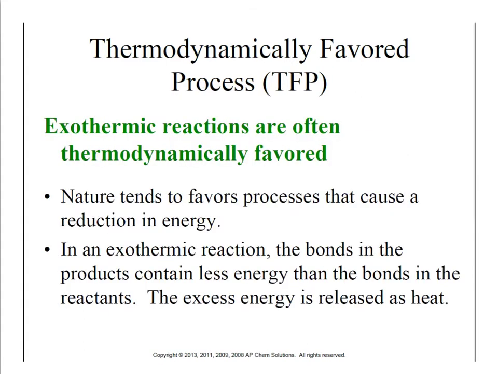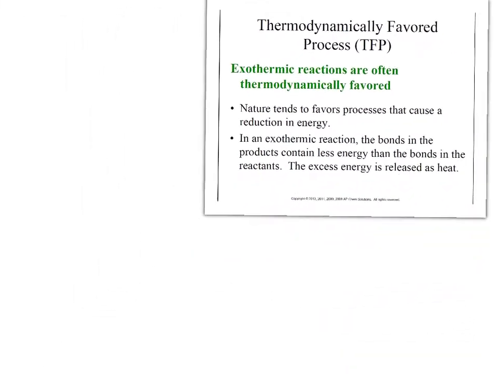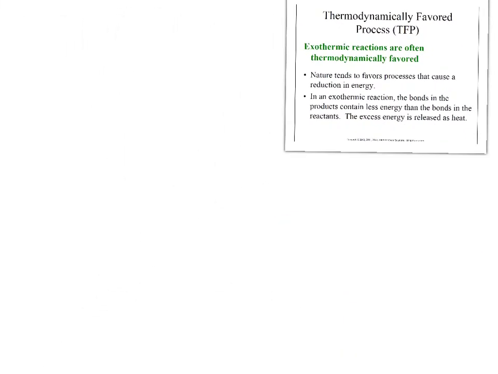As luck would have it, exothermic reactions tend to be TFP, and that's because if we look at our charts again that show the process, remember, exothermic reactions start with a high amount of energy, they have to get over the activation energy, and then they wind up at a lower amount of energy. Nature prefers lower energy, so they're going from high energy to low energy.